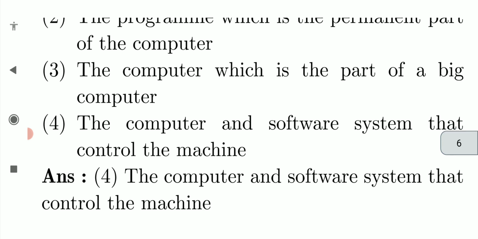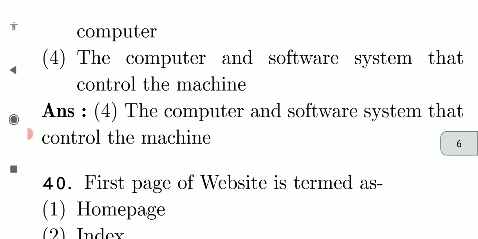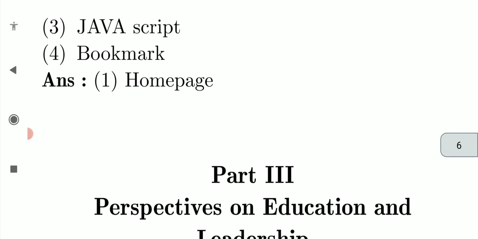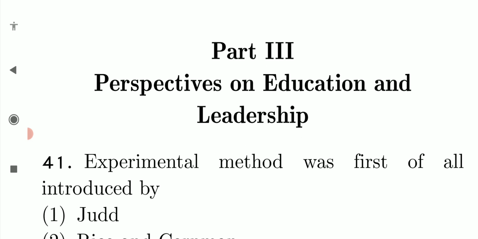Embedded system means the computer and the software system that controls the machine. First page of the website is termed as home page. Then we are going to see something based on psychology.